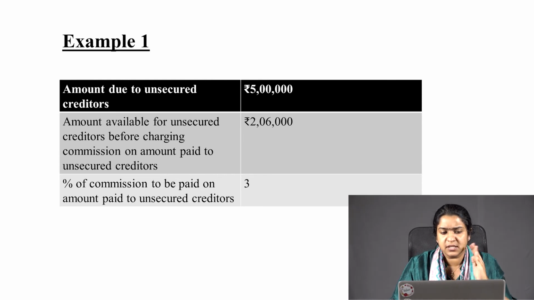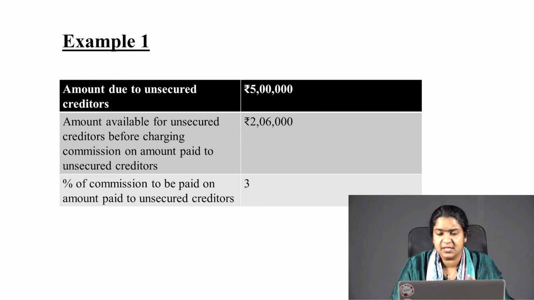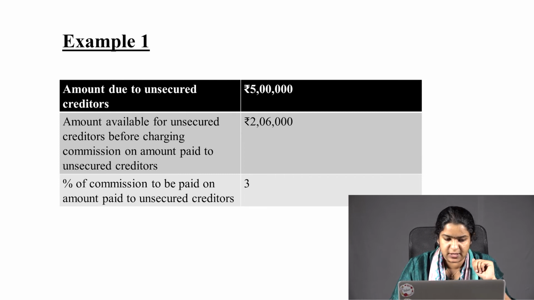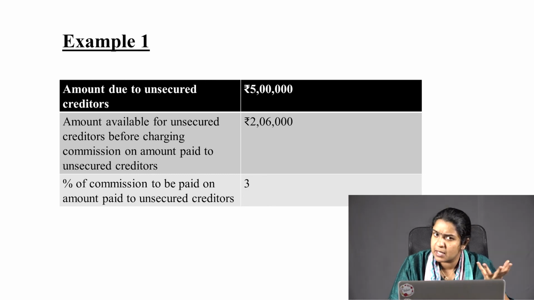Amount due to unsecured creditors: the amount which is due to unsecured creditors is 5 lakh. Next one, amount available for unsecured creditors before charging commission on amount paid to unsecured creditors is 2,06,000. Percentage of commission to be paid on amount paid to unsecured creditors, that is the percentage they are mentioning, is 3%. So, from the question we get 3 important points.